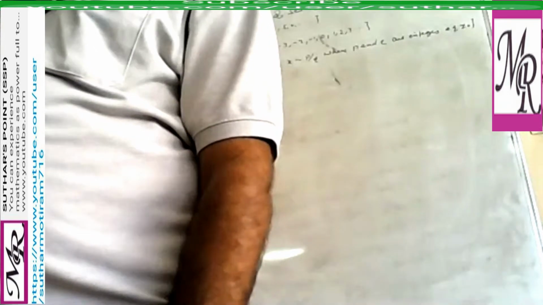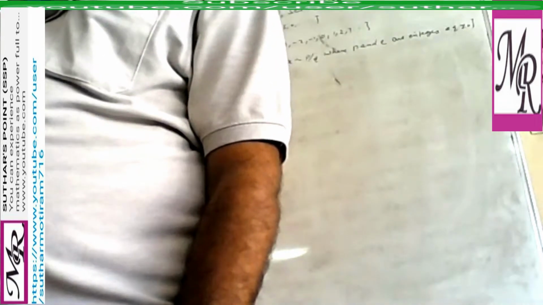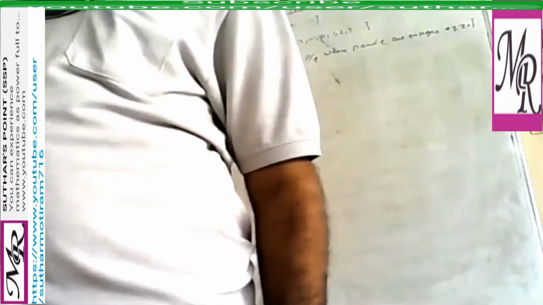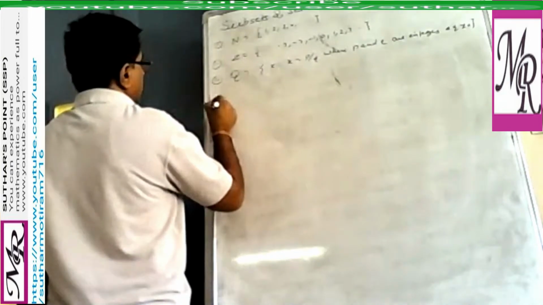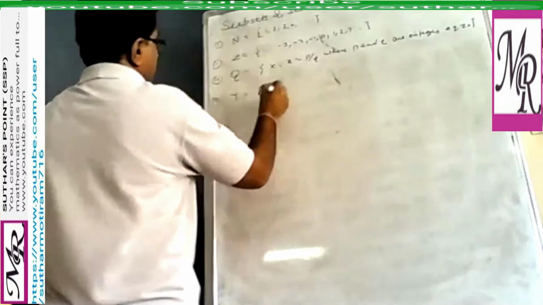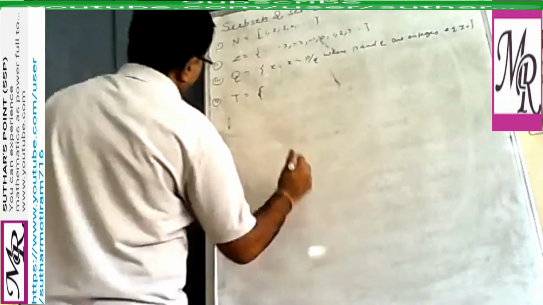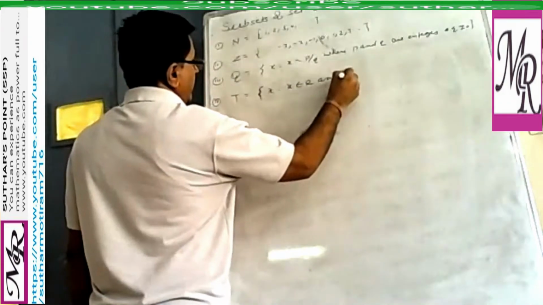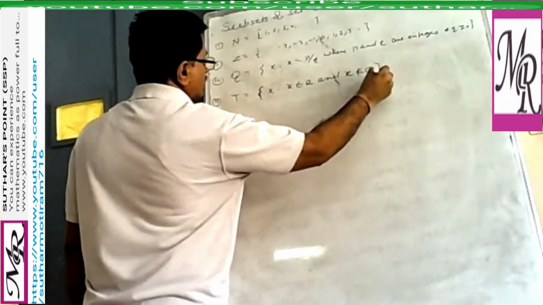This type of numbers are known as integers or rational number. Similarly, we have irrational number. So irrational number, what is the definition? Which are not rational, you can say x such that x belongs to R and x does not belong to Q. Means the real numbers which are not rational are known as irrational numbers. Clear?